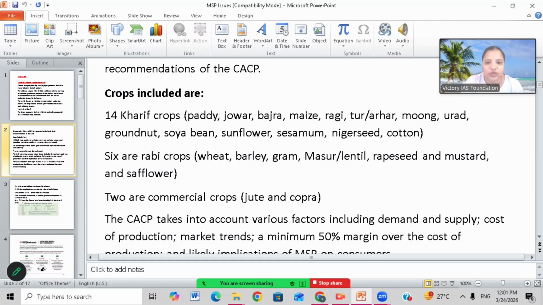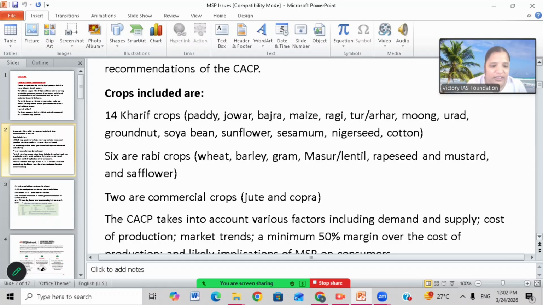The 14 kharif crops are paddy, jowar, bajra, maize, ragi, tur, arhar, moong, urad, groundnut, soybean, sunflower, sesame, niger seed and cotton. And the 6 rabi crops for which the government will decide the MSP are wheat, barley, gram, masoor, lentil, rapeseed, mustard and safflower. And there are 2 other commercial crops, jute and copra. For these also only the government decides the MSP. Farmers, farmer committees, agriculture societies or private parties don't have the right to decide the MSP.